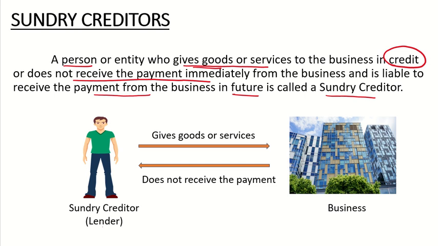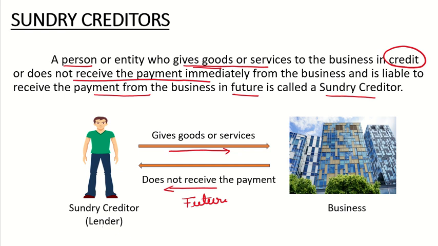We'll see with a simple example. See, this is a person, he is giving or selling the goods or services to the business, but for that he is not receiving the payment immediately in cash, but he is being promised that in future the business will pay the money to this person.